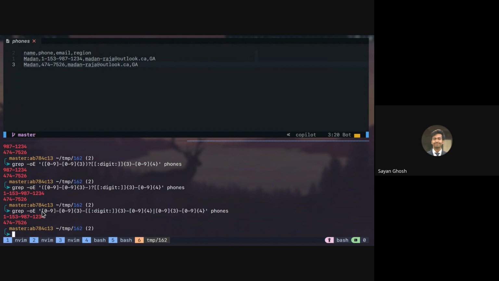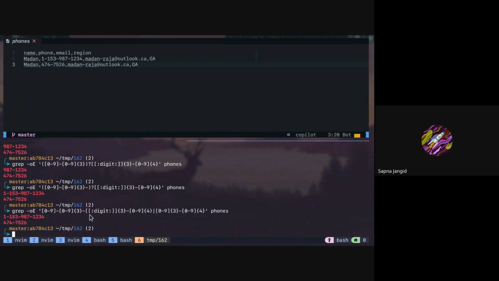So what we're doing is matching any digit, dash, any digit 3 times, dash, any digit 3 times, dash, any digit 4 times. So this is matching this kind of numbers. Or we are matching any digit 3 times, dash, any digit 4 times. So that is matching this kind of numbers. Right, so we have 2 regexes, one for matching this kind of numbers and one for matching this kind of numbers. Hopefully this one is clear.